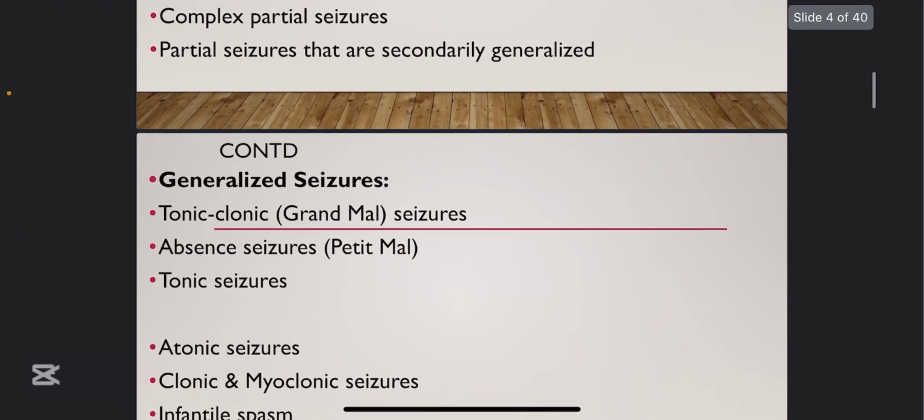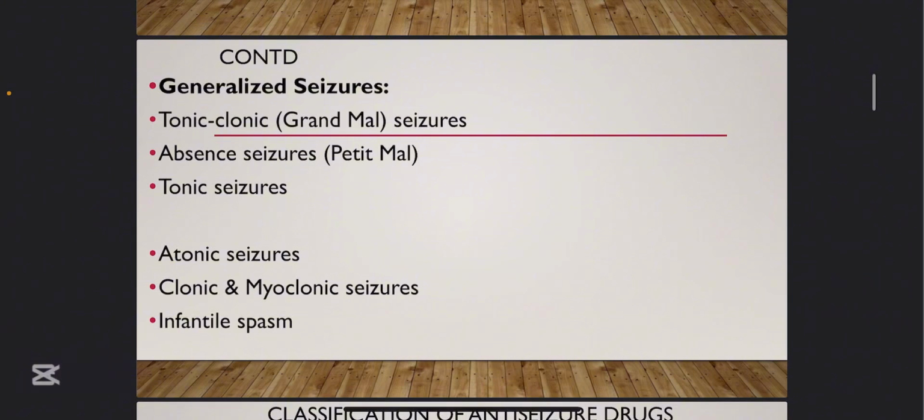Now, generalized seizures are grouped into: 1. Tonic-clonic seizure, which we also call grand mal seizure. Once you know tonic-clonic seizure, you now know we have tonic. For you to have tonic-clonic, there's one that is just tonic seizure, then one that is just clonic seizure, and myoclonic seizure. Then there's what we refer to as atonic seizure. Do you get? Then you now remember absence seizure, then infantile spasm.